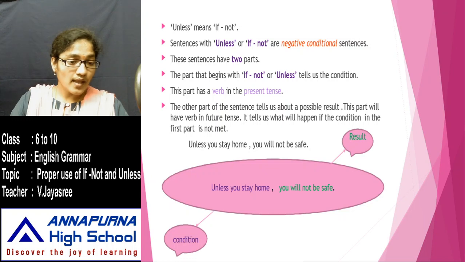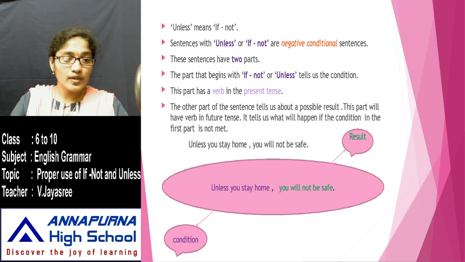And this part, unless you stay home, has the verb in present tense. When you look at the verb there, stay, it is used in its present form. So it is in present tense. Unless you stay home, you will not be safe. In the second part of the sentence, which is giving us the result, it is used in future tense. So the other part will have the verb in future tense. Hope you have understood this.